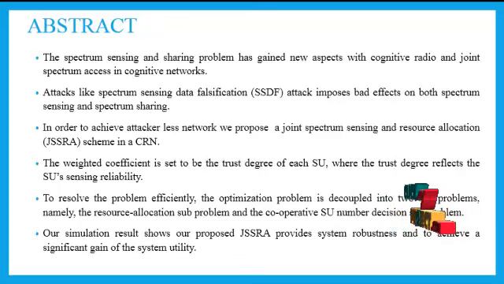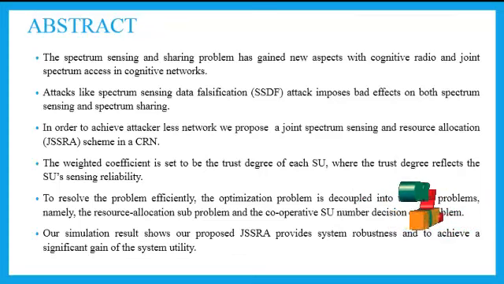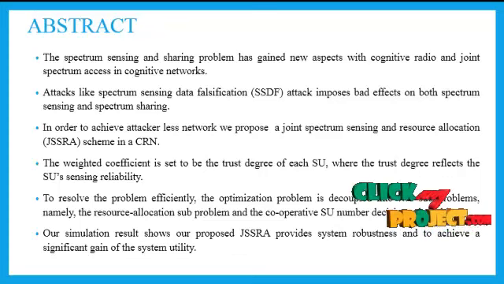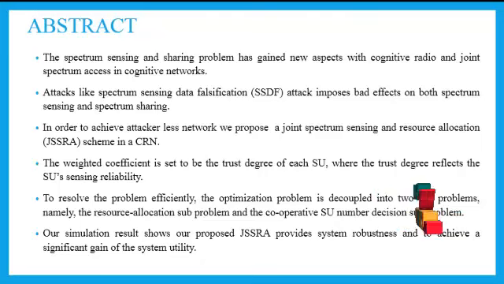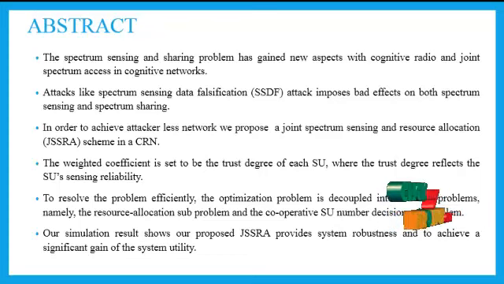The JSSRA problem is formulated as a weighted proportional fairness based resource allocation optimization problem under the constraint that the primary user network is sufficiently protected. The problem is decomposed into two subproblems, namely the resource allocation subproblem and the cooperative SU number decision subproblem, which are solved by Lagrange's dual algorithm and the brute force algorithm. Moreover, a user selection method based on reinforcement learning is presented to select reliable SUs for cooperative spectrum sensing.